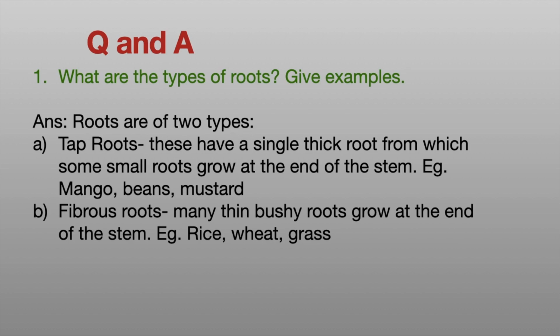Question and answers. What are the types of roots? Give examples. Roots are of two types, taproots and fibrous roots. Taproots have a single thick root from which some small roots grow at the end of the stem. Example, mango, beans, and mustard. Fibrous roots: many thin bushy roots grow at the end of the stem. Example, rice, wheat, and grass.